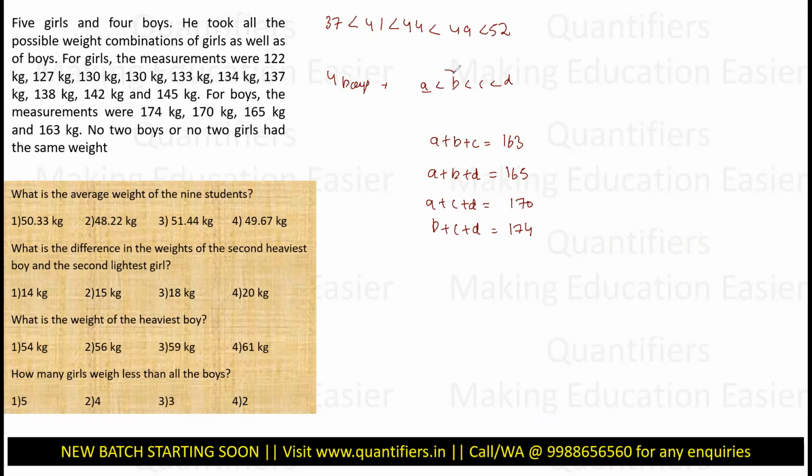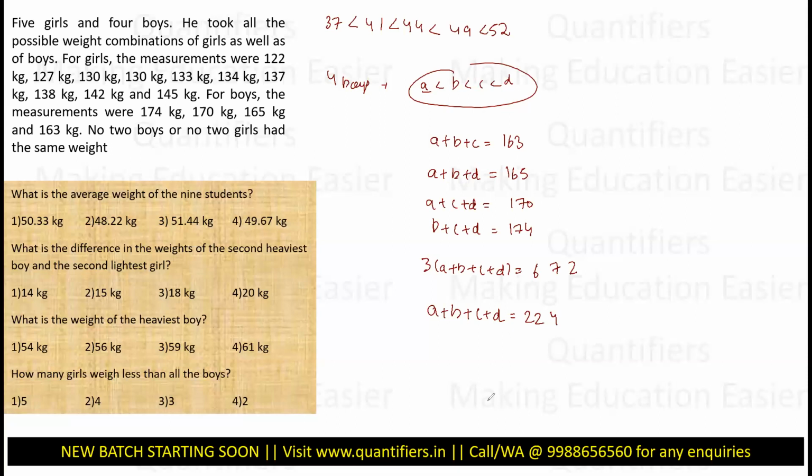Now, if I add all the equations together, this is very simple now. You can also visualize. A will come three times: ABC, ABD, ACD. Everything will come three times. So three times A plus B plus C plus D would be 5, 3, 8, 4, 12, 13, 21, 22, 27, 6, 672. So basically A plus B plus C plus D would be 224.